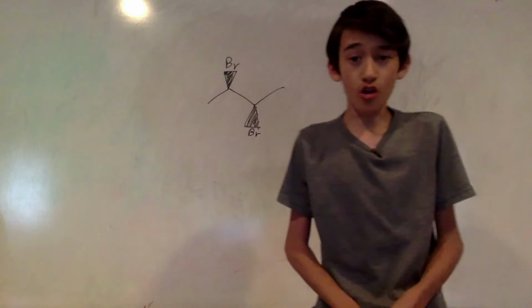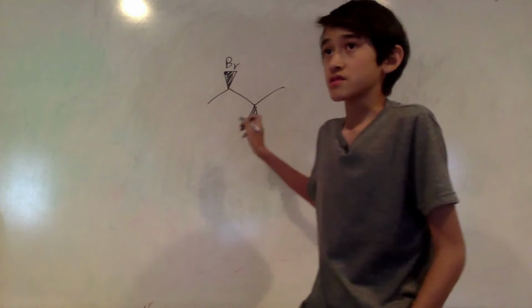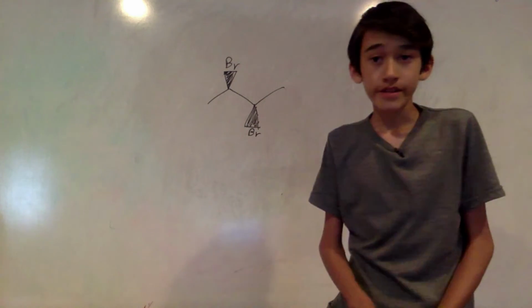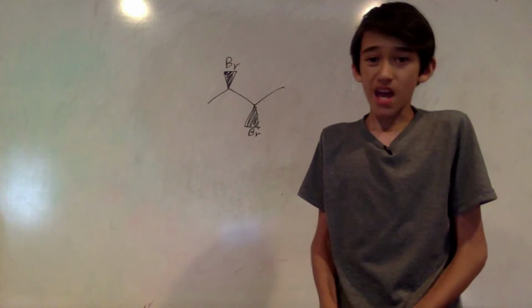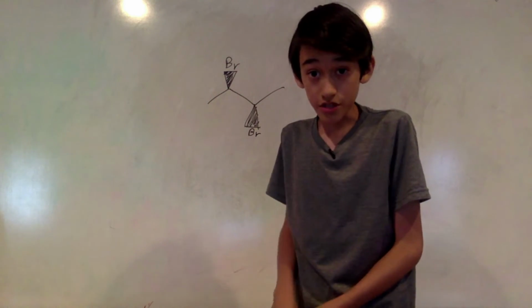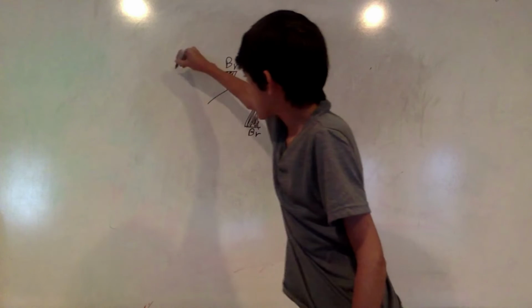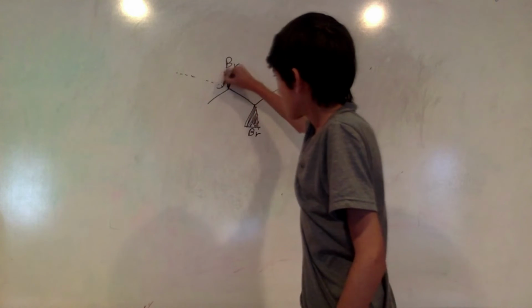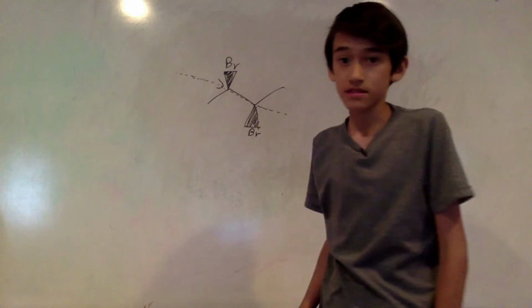Alright, so now let's do a little practice on drawing Newman structures. So you can see this neat little structure over here. It is a Newman structure. And, well, it's not a Newman structure yet. We have to draw it. So the observer is going to be looking down along that arrow, going straight through it like that.